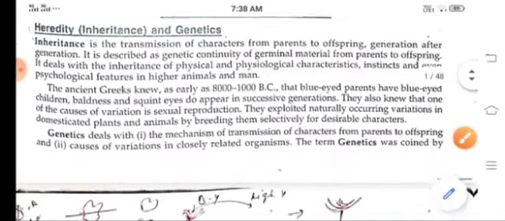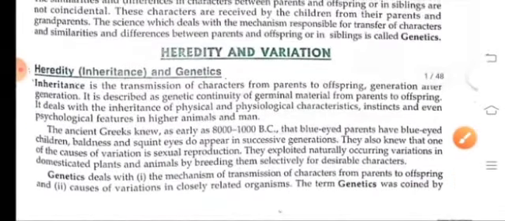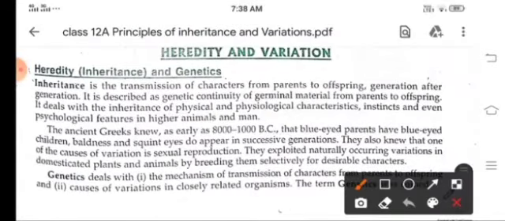So let's come to heredity and variation. Heredity or inheritance means the transmission of characters from parents to offspring, generation after generation. That means whatever character we inherit comes from our parents, grandparents, then forefathers and all.